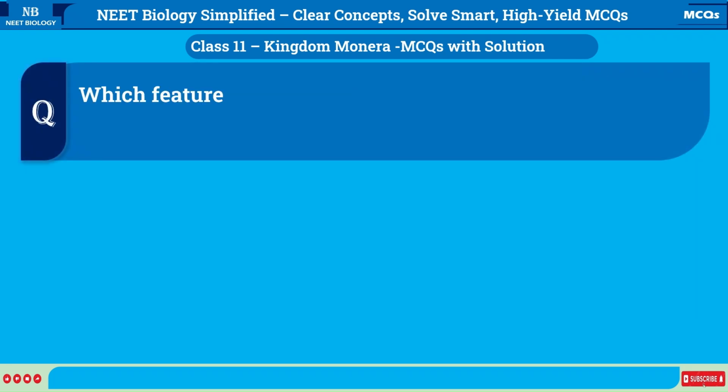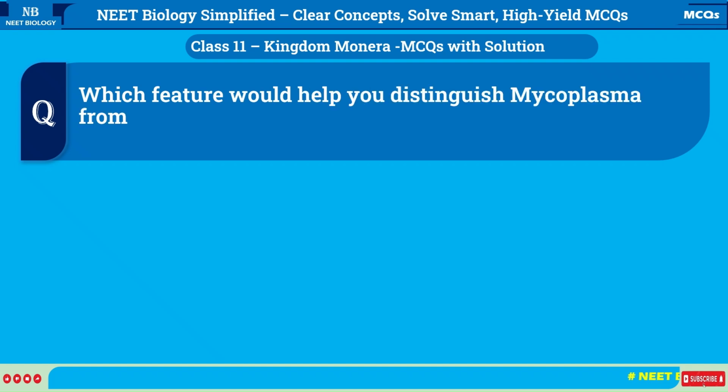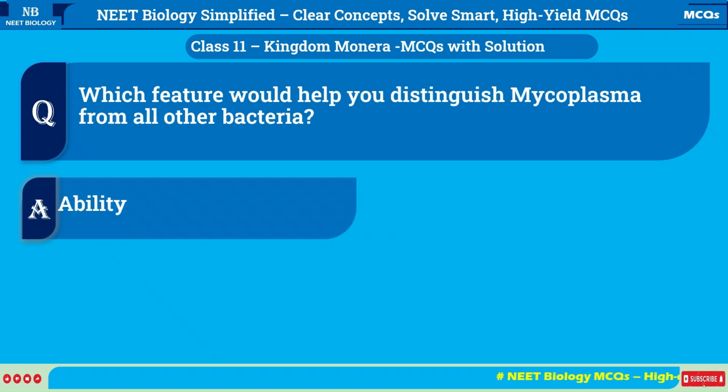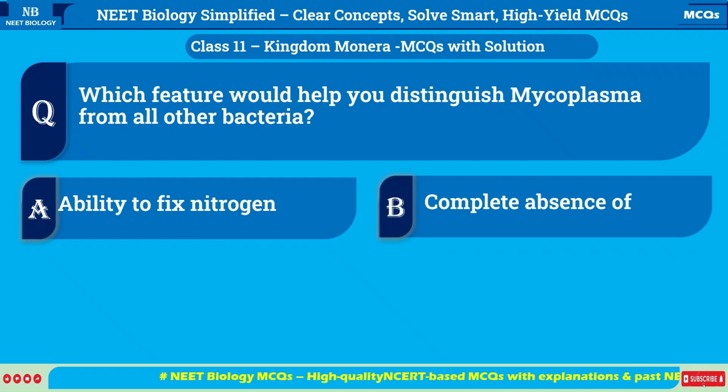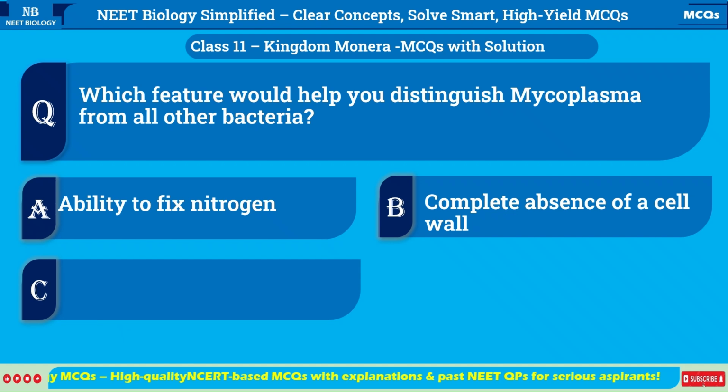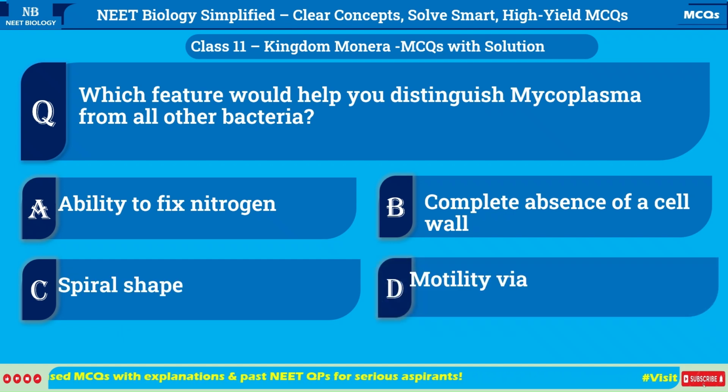Which feature would help you distinguish Mycoplasma from all other bacteria? A. Ability to fix nitrogen. B. Complete absence of a cell wall. C. Spiral shape. D. Motility via flagella.